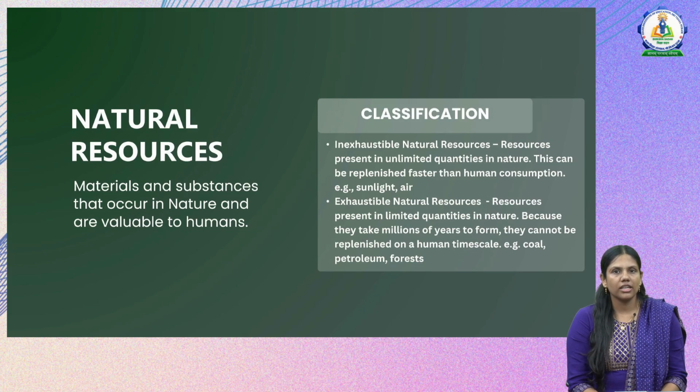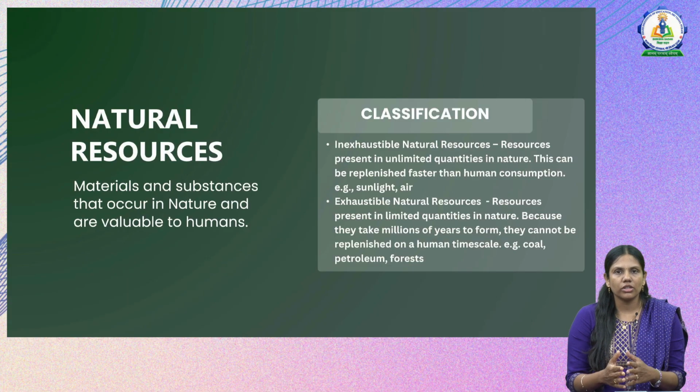Any material or substances that occur in nature and are valuable to humans are called natural resources. This is a basic definition, and when we look into the classification, we have 2 kinds: inexhaustible natural resources and exhaustible natural resources. In inexhaustible natural resources, as the name itself says, these resources are unlimited in nature. They can be replenished faster than human consumption. The examples for this are sunlight, air, soil.